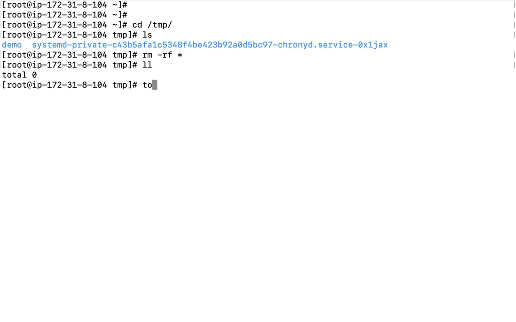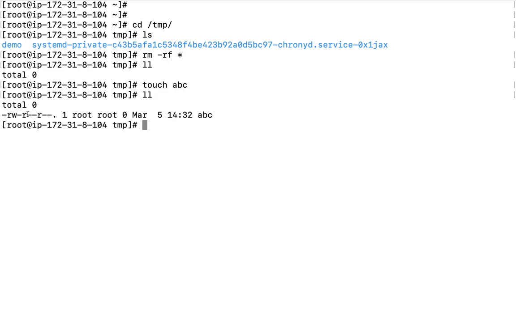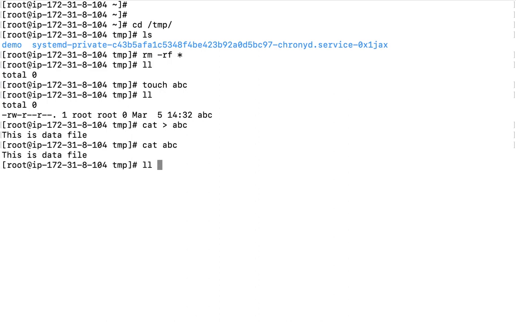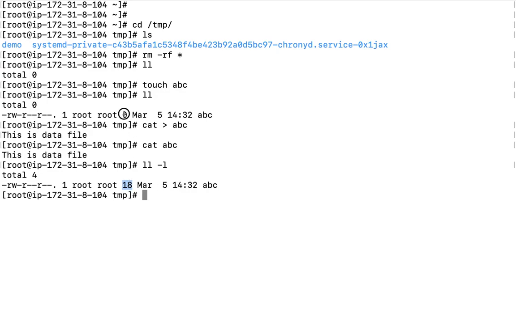If we create a file here, maybe with touch, and call it ABC, we see that ABC is a regular file, has 0 bytes of data, and this is the name of the file. If I paste some content inside it, this is data file. Any sort of content we can keep here, and we can read the data. If you see it with ls -l, the size of this file has changed. It means 18 bytes of data is kept here.